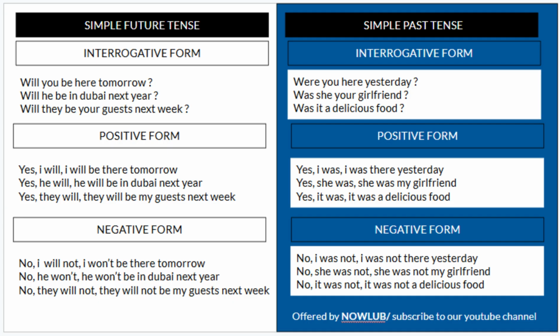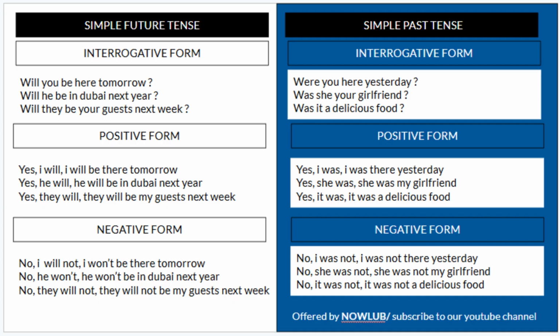To refuse, to say, no, I was not. I was not there yesterday. No, she was not. She was not my girlfriend, and so on. So, if you can see well, we have repeated this simple past tense so that you can understand better.